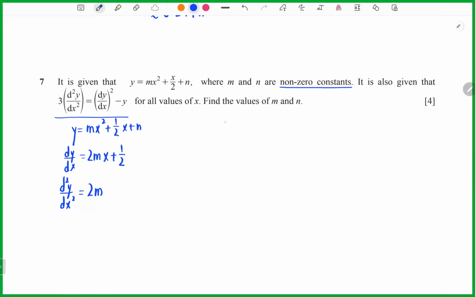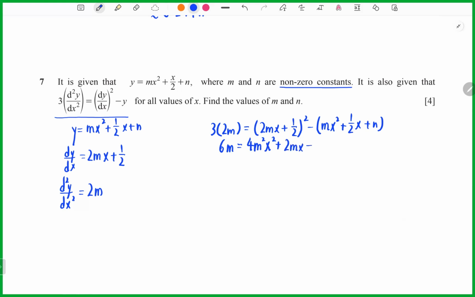Now we can write 3 bracket 2m equals (2mx plus 1/2) squared minus y. Actually, y you also need to substitute with mx squared plus 1/2 x plus n. Now we have already substituted, right? So we will get 6m equals 4m squared x squared plus, actually here I will get 2mx plus 1/4 minus mx squared minus 1/2 x minus n.